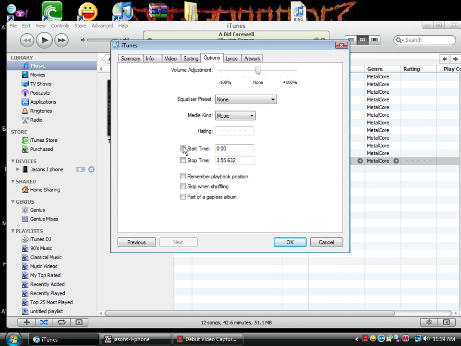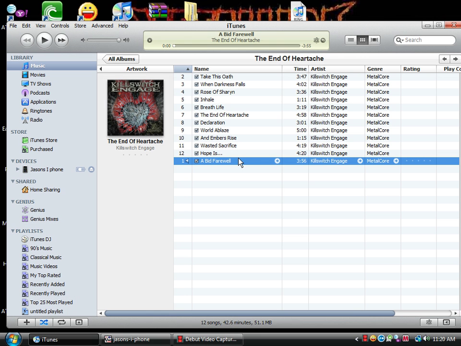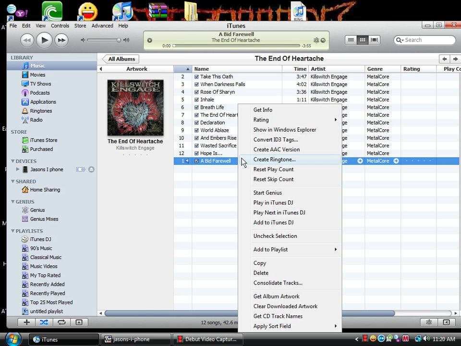I'm going to start at 0 because I just want the first 30 seconds of the song. The song has to be 30 seconds. That's it. No longer. Make sure your start and your stop time are checked. Then you click OK. Come back to the song that you selected, right click it and create AAC version.